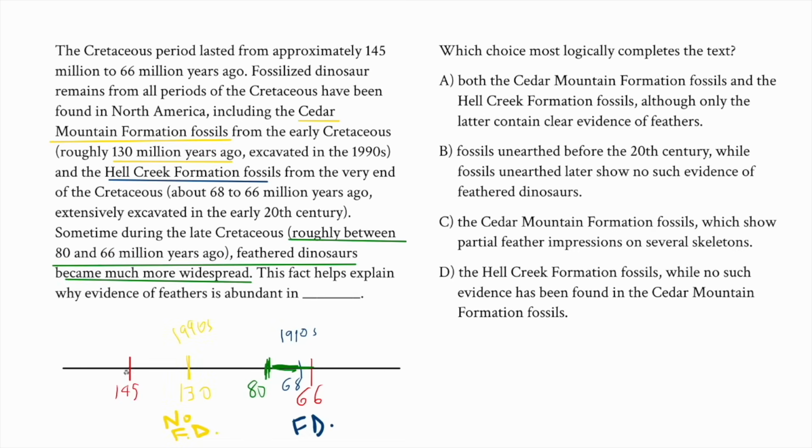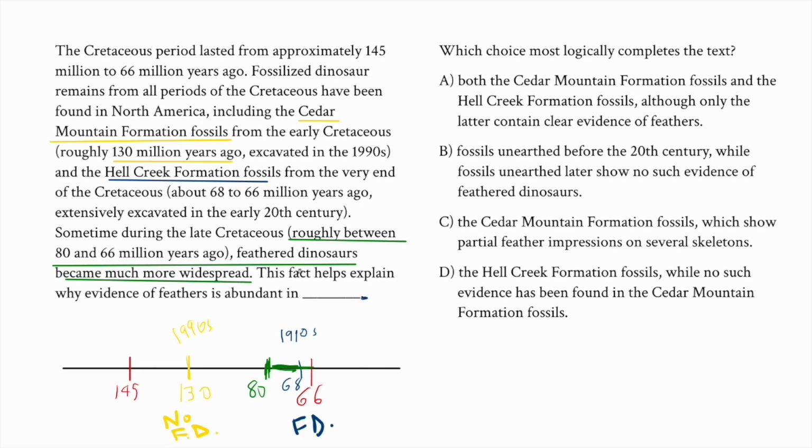Okay, and so now that we have this in place, we know what we're looking for. We have a clear before and after. These fossils were formed before the proliferation of feathered dinosaurs. These fossils were formed after it, so we would expect to see evidence of feathered dinosaurs here and not here. So we need that kind of contrast, that before and after contrast relative to this point in time that I have in green.